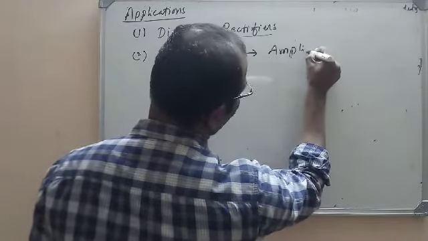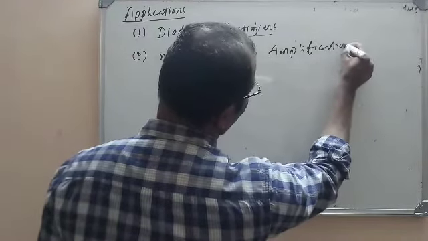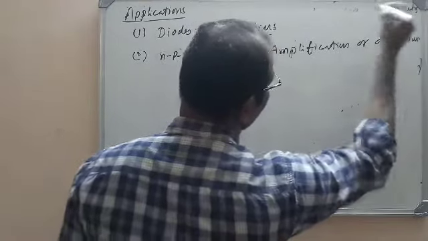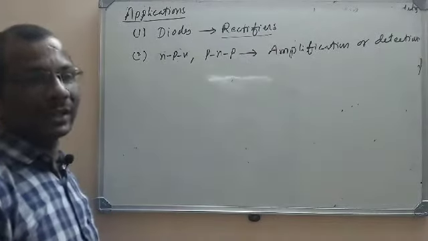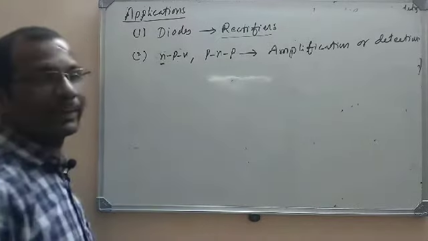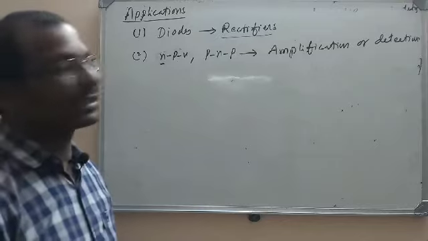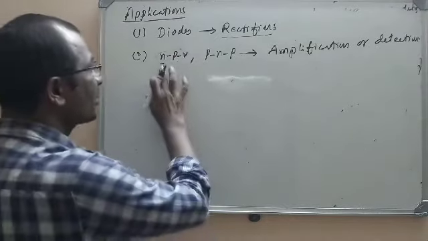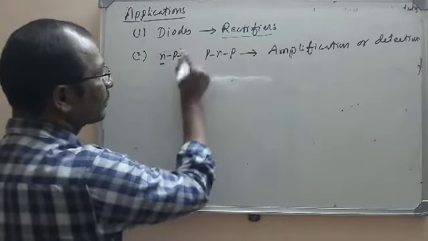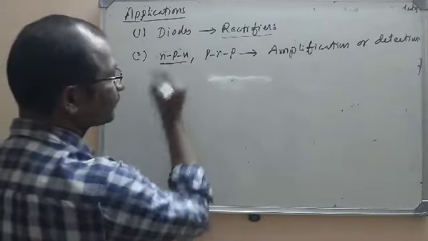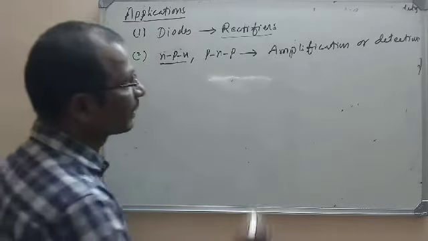These are used in amplification or detection, that is detecting of audio or radio signals. Here N stands for N type semiconductor. P is in the middle, sandwiched between two layers of N type semiconductors. This is called an NPN transistor.